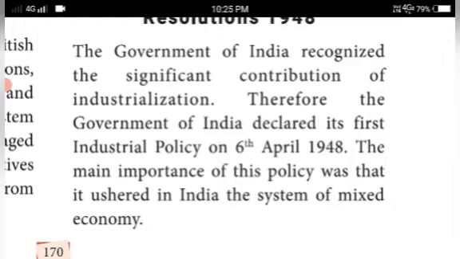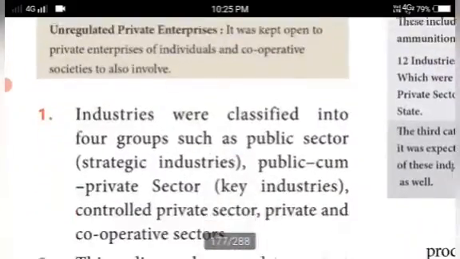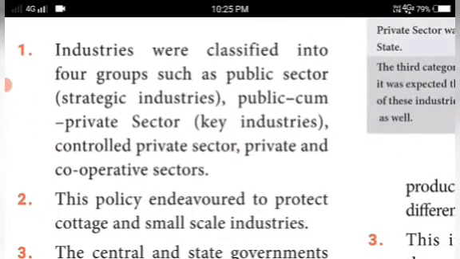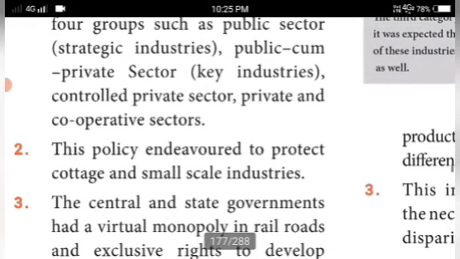The main importance of this policy was that it assured a system of mixed economy in India. The industries were classified into four groups: public sector, public cum private sector, controlled private sector, and private and cooperative sector. These are the sectors classified by the government.